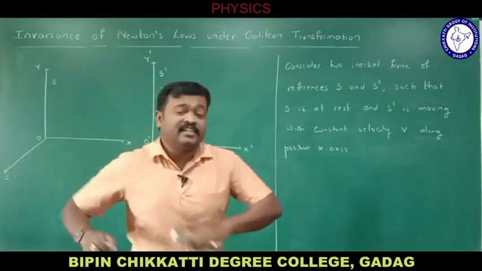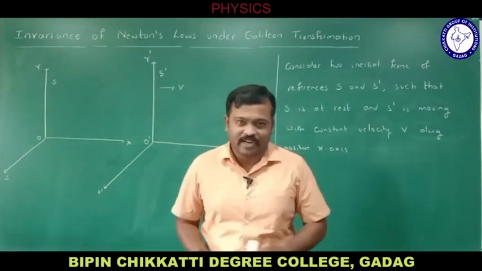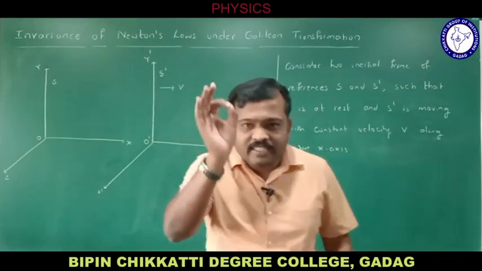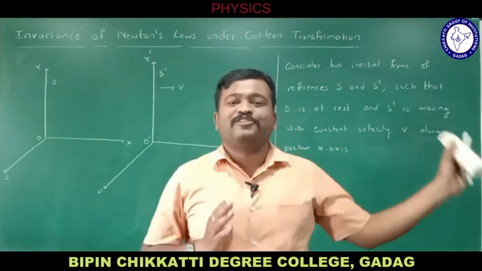We have already considered it like this in the last derivation also. These are the two inertial frames. We know what an inertial frame is. It is a frame which is at rest or moving with constant velocity.